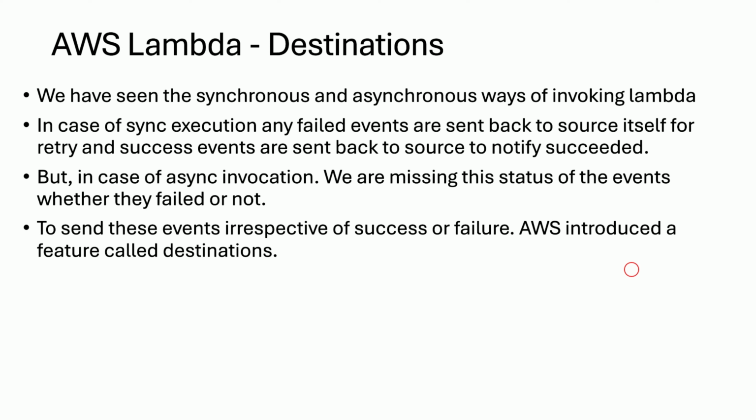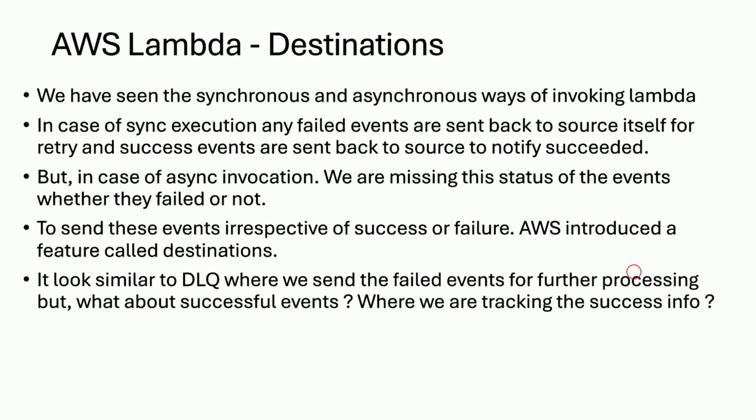In that destination, you can do further processing logic, or you can update the DB. You can do whatever logic inside it, your business logic or custom logic. The intention of destinations is to provide a place to store the success information and also the failure information. I think you are getting somewhat familiarized, right?